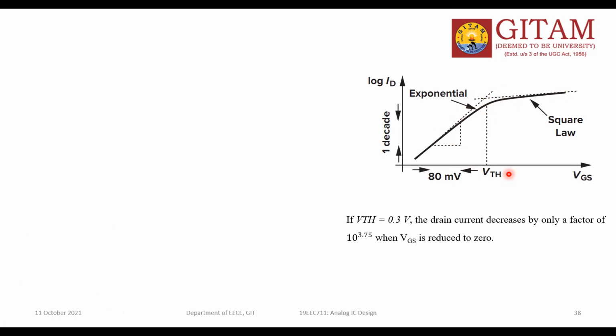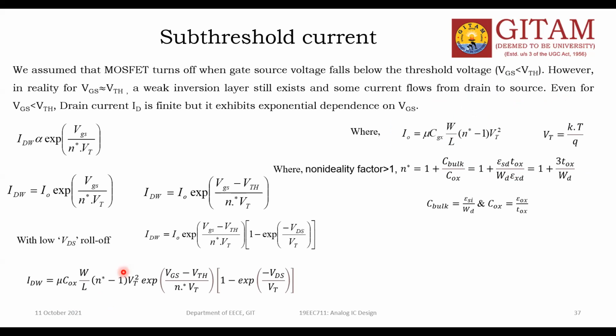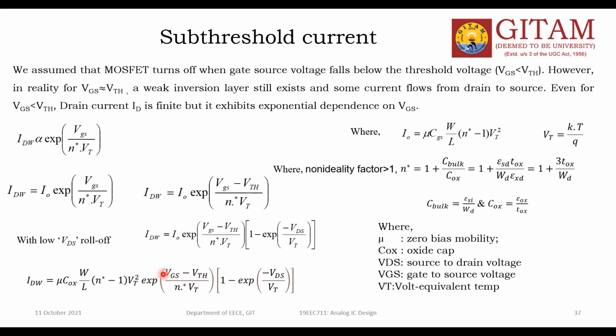Okay. So in the subthreshold region, what is the device operating? See here, this is the subthreshold current formula. Forget all the other things and remember only VGS and this subthreshold current. Then your subthreshold current is proportional to e power (VGS minus VTH). But is this value, VGS minus VTH, negative or positive? Negative, because your VGS value is less than the VTH for the subthreshold conduction. So this is negative, so e power negative. That is what I'm talking about.